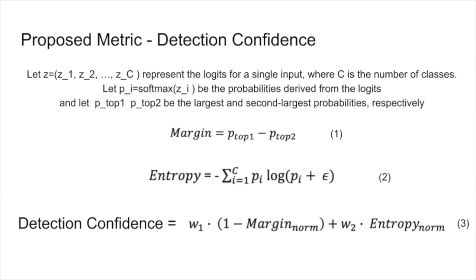We can obtain the margin by finding the difference between P1 and P2, and we can obtain the entropy with all of the probabilities using the following mathematical formulation. We use two weights and leverage a normalized margin and entropy to obtain detection confidence.